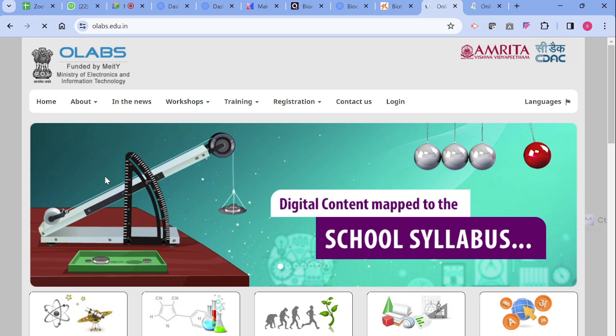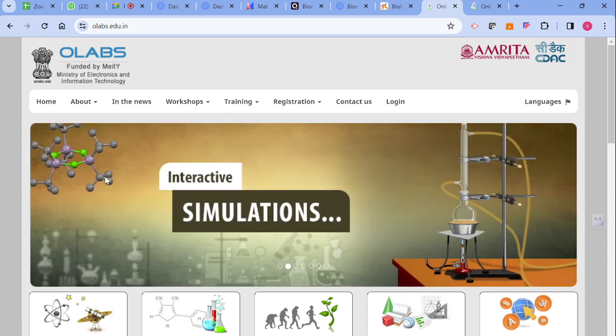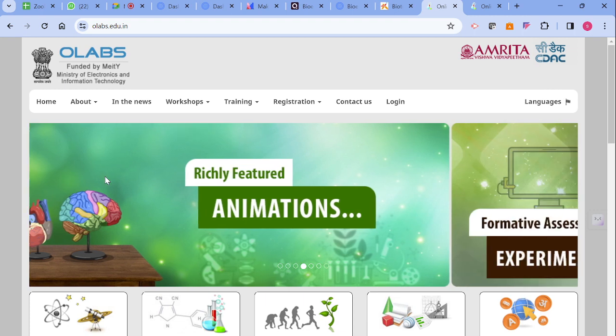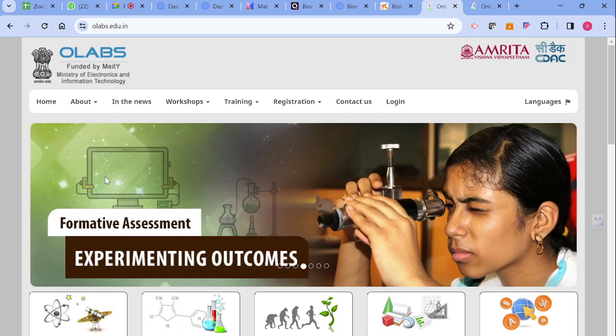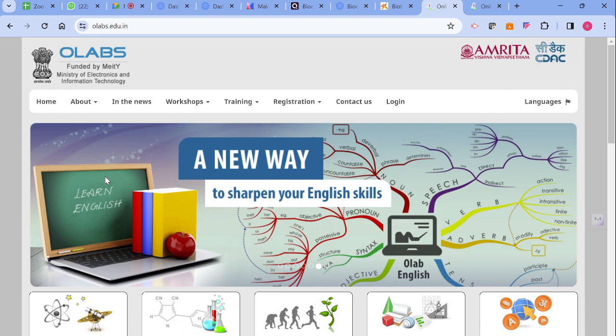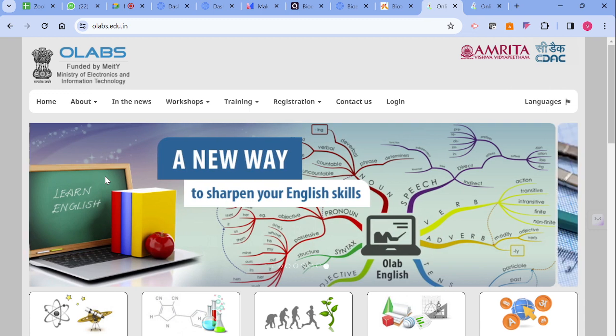it will take us directly to Amrita Labs, which are virtually designed practicals for the purpose of school students. But here, school means not the state syllabus schools; they are NCERT based or ICSE based syllabus. Many of the topics are there in our degree curriculum also.